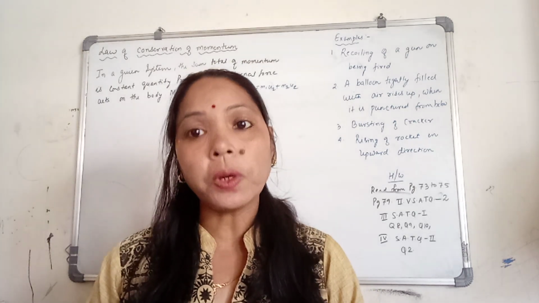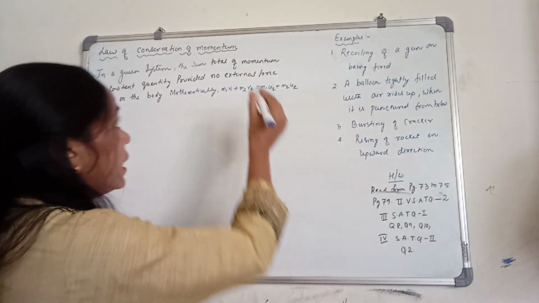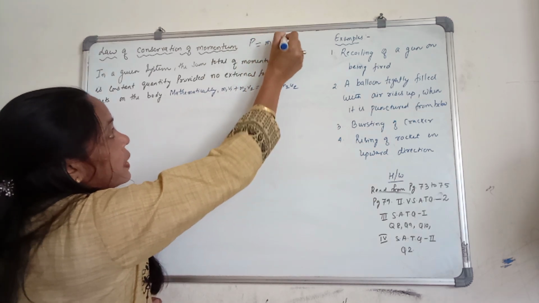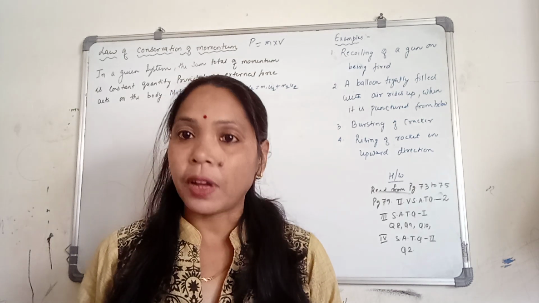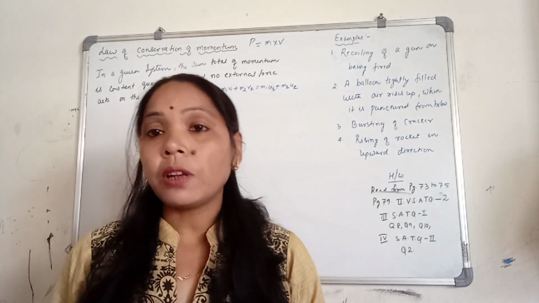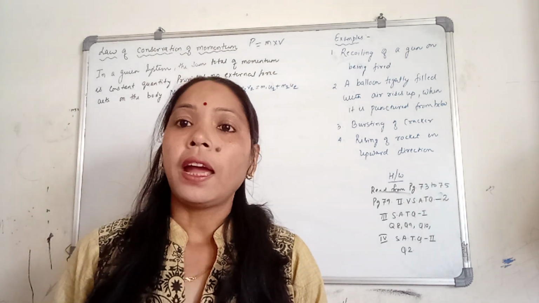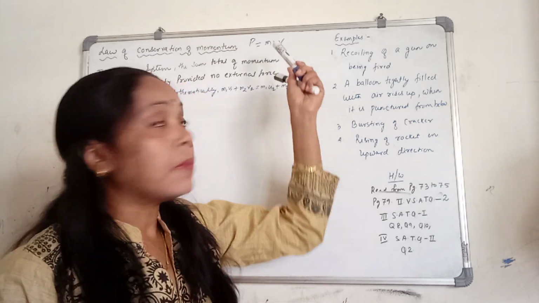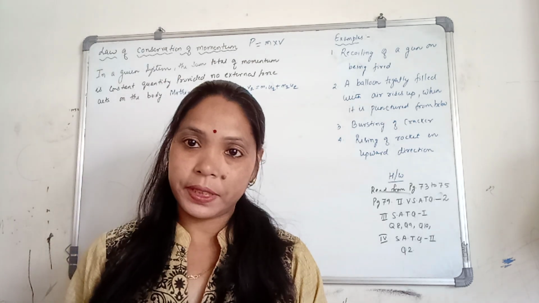P equal to mv. It means momentum is P, and it is the product of what? It is the product of mass and velocity. If we are using the initial velocity, it is called initial momentum, and if we are using final velocity with this mass, then it is called final momentum.